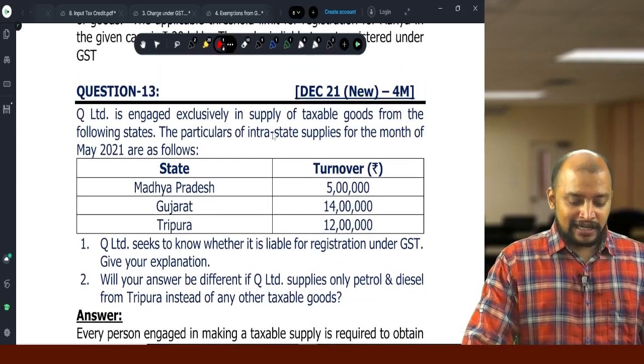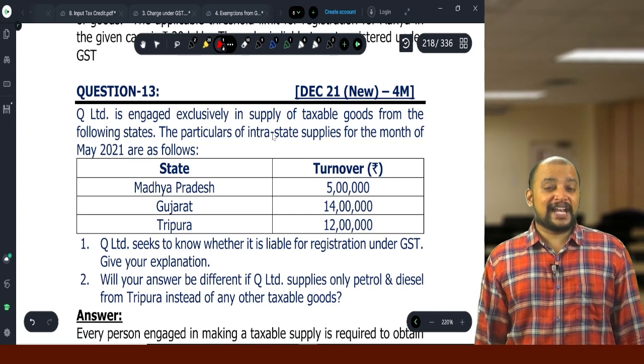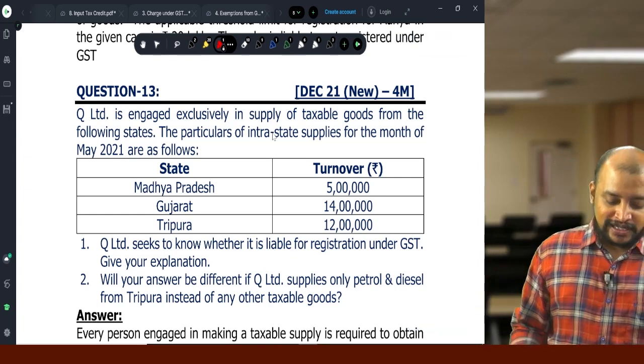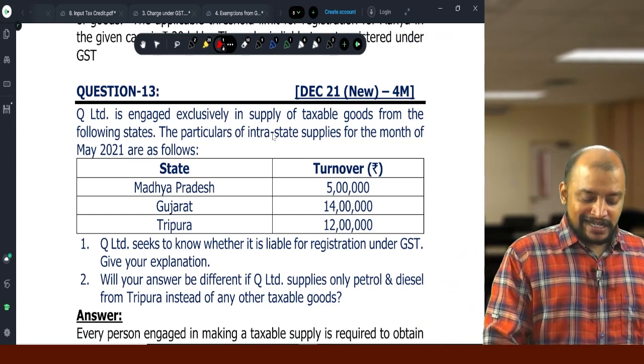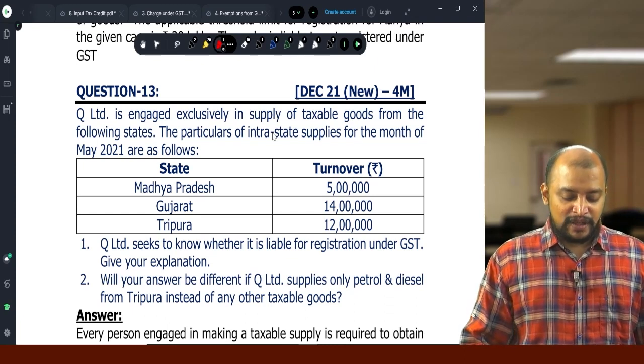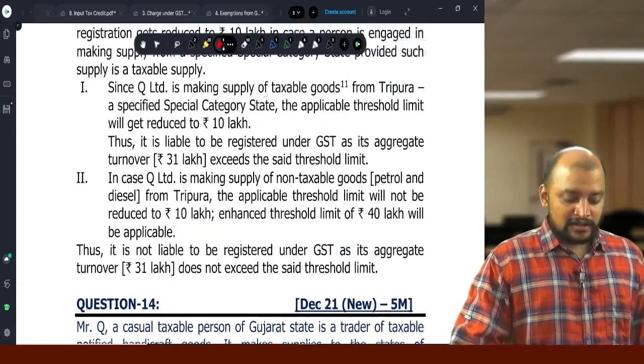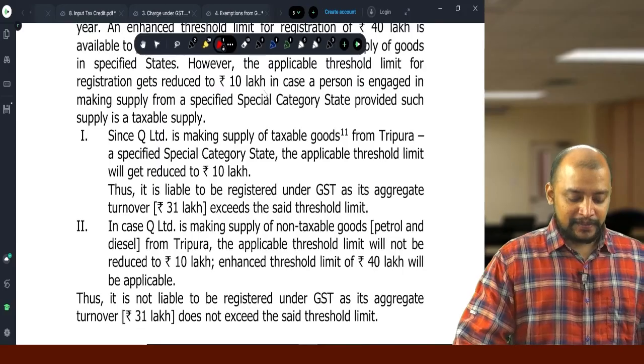Then question number 13. Q Limited is engaged exclusively in supply of taxable goods from the following states. Whether one of the states is a special category state, yes, Tripura, therefore the applicable limit will be 10 lakhs and their aggregate turnover exceeded threshold limit, therefore they are required to get registered.